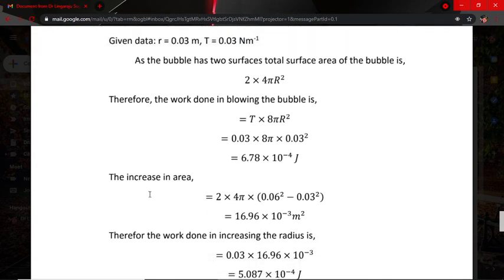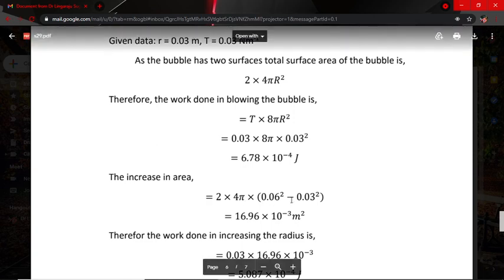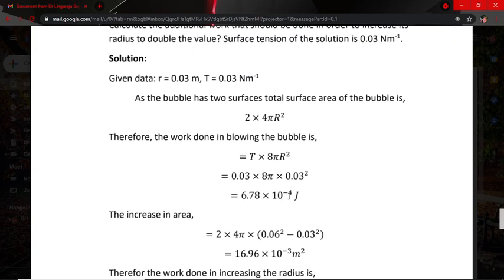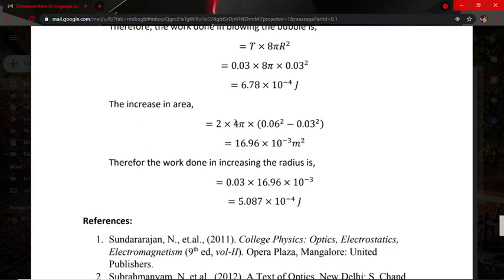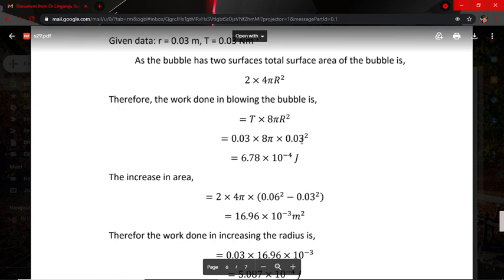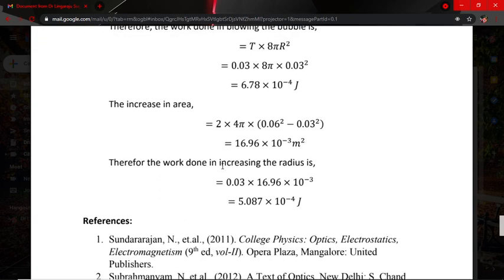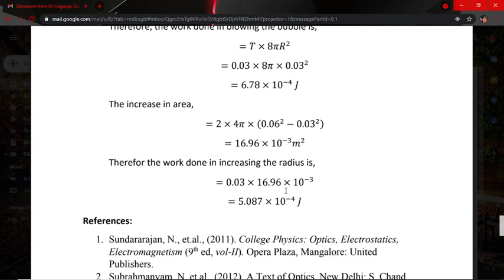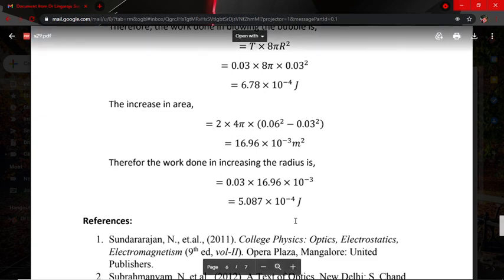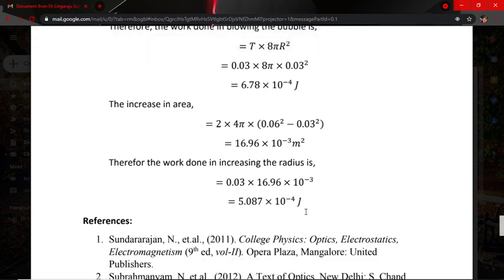To find the increase in area, 2 × 4π into the new radius squared minus the old one, so 0.06 minus 0.03 whole square, that is equal to 16.96 × 10⁻³ meter squared. Therefore, the work done in increasing the radius is 0.03 times the increase in area, 16.96 × 10⁻³. So we get 5.087 × 10⁻⁴.